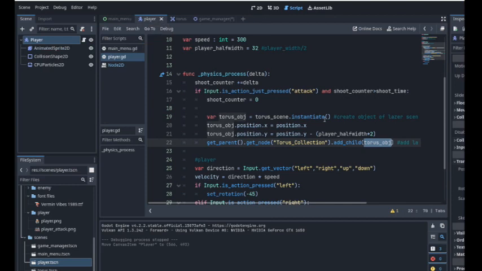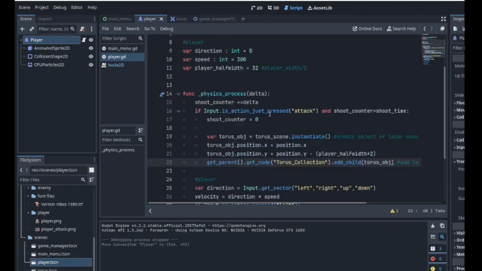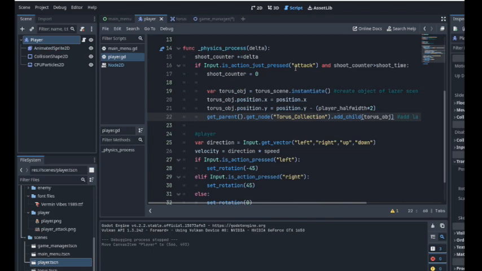And every time we press the attack button, or you can say the spacebar or the left click, the torus scene or the object gets spawned at position X, and the Y position, which will be a little bit above the player, alright?